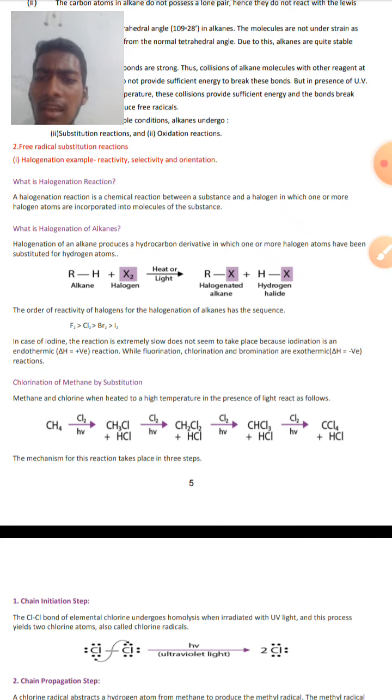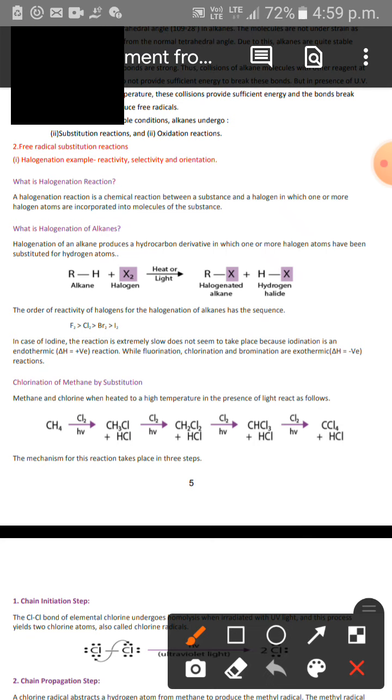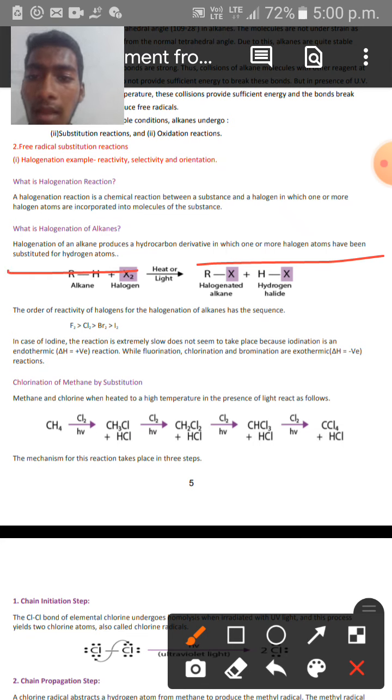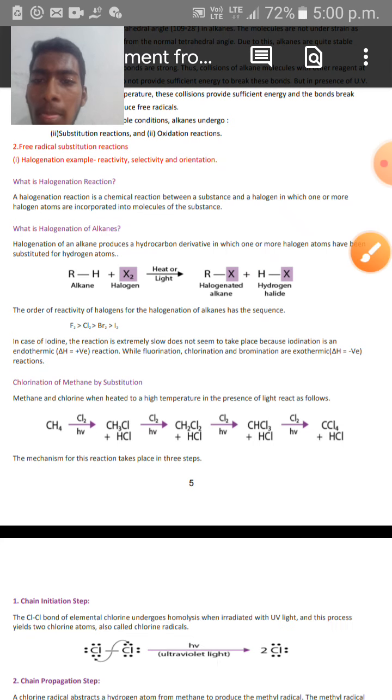And what is the halogenation of alkanes? Halogenation of alkanes produces a hydrocarbon derivative in which one or more halogen atoms are substituted for hydrogen atoms. These halogen atoms replace the hydrogen atoms present on the alkanes, and this is the halogenation of alkanes.